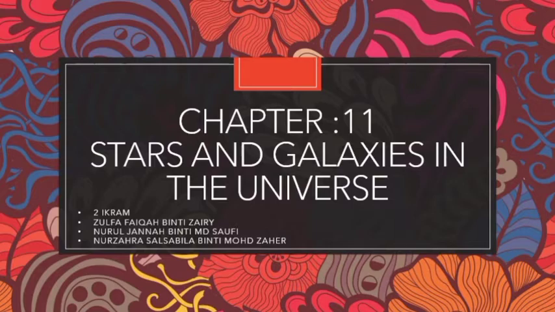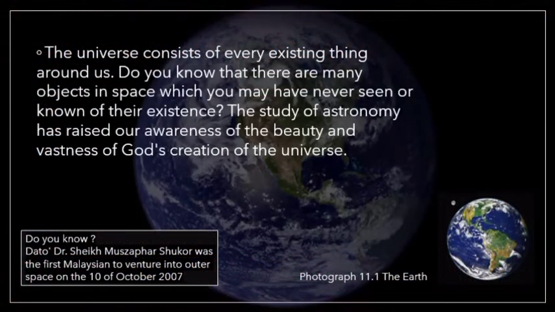Chapter 11, Stars and Galaxies in the Universe. First, the universe consists of every existing thing around us. Do you know that there are many objects in space which you may have never seen or known of their existence? The study of astronomy has raised our awareness of the beauty and vastness of God's creation of the universe.